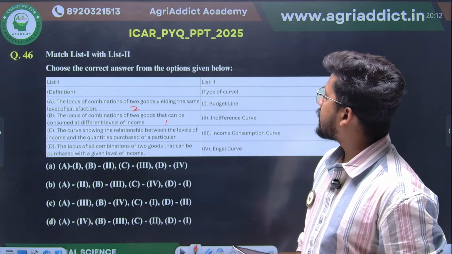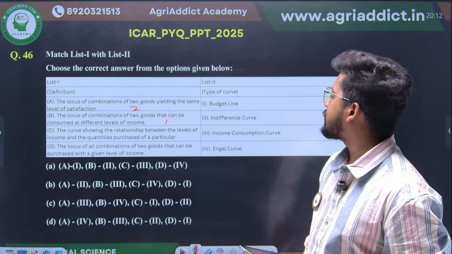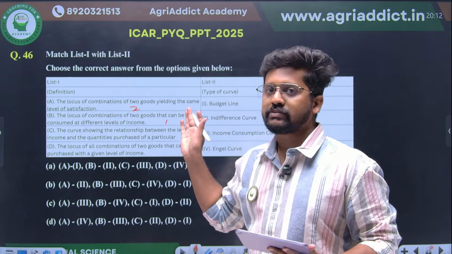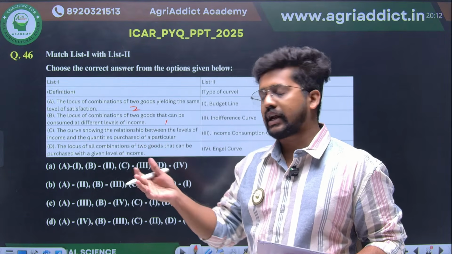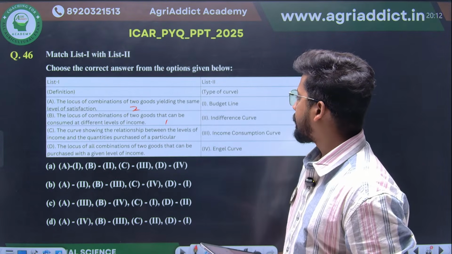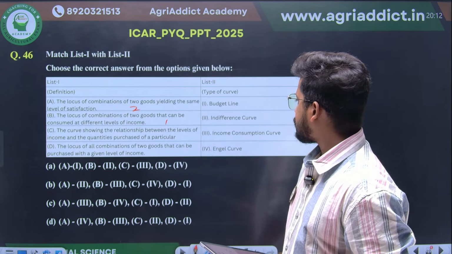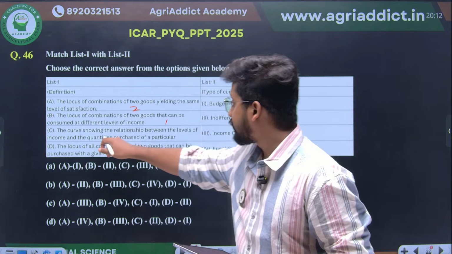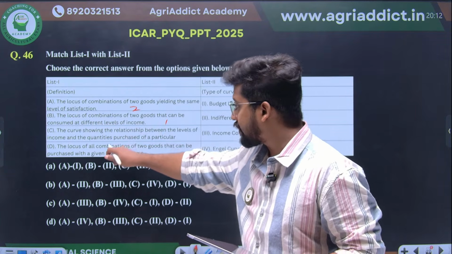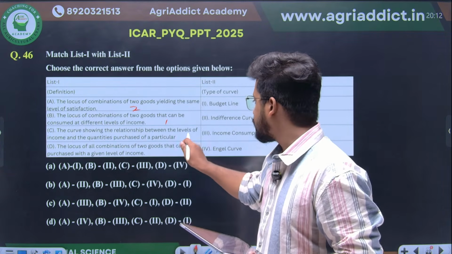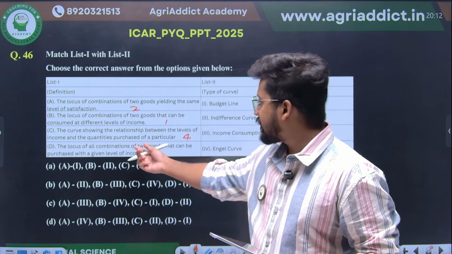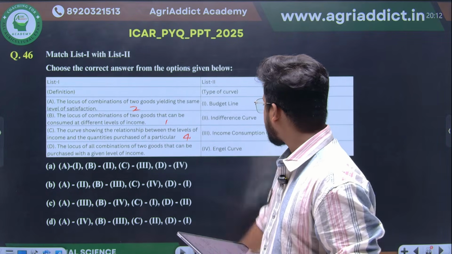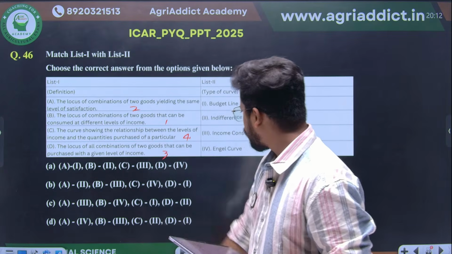The curve showing the relationship between the levels of income and the quantity purchased, none other than your Engel curve. We have seen how the income consumption curve is derived, and from that, how we have derived the Engel curve, right? So therefore C will be your Engel curve, connected with 4. Locus of combinations of all goods that can be purchased with a given level of income, which is none other than your income consumption curve. 3, 2, 1, 4, 3, right?